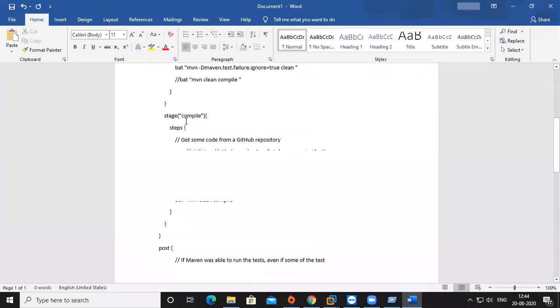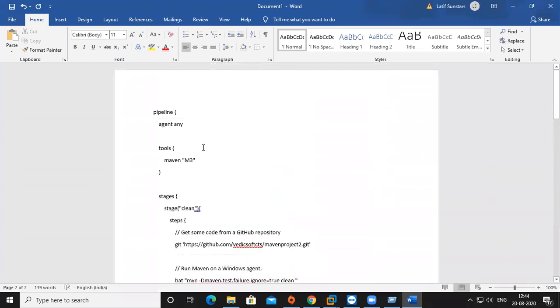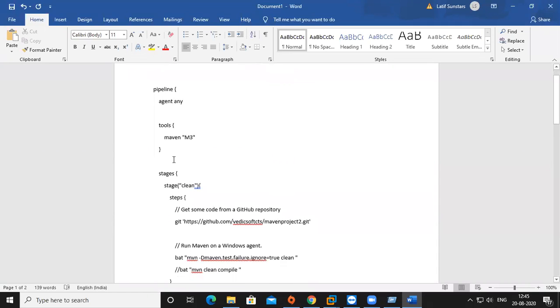So I'm copying it here. Now see, I declare a pipeline, and with agent you say where to execute, like Docker or something. Tools: what tools are we using? JDK tool, Maven tool, or Python tool. You should tell what kind of tool you are using. If it is declared inside Jenkins or as environment variables, you can use it. If you have environment variables, it is better to declare them as environment variables. Now I declare the stages.